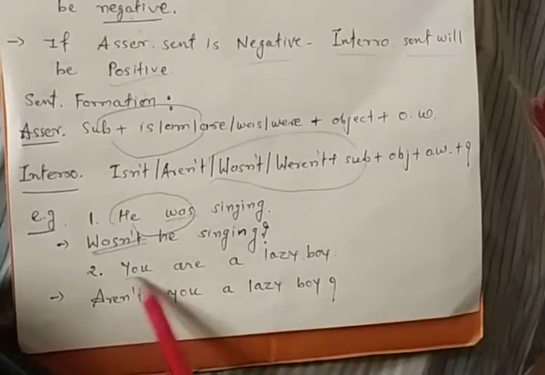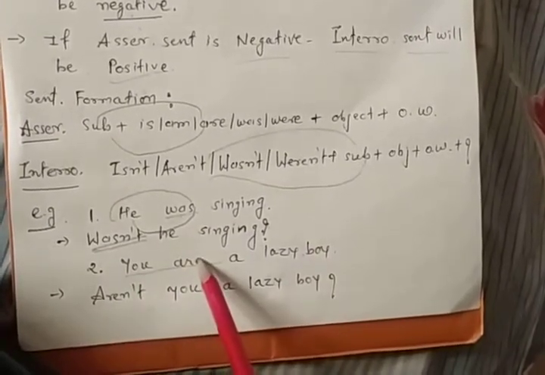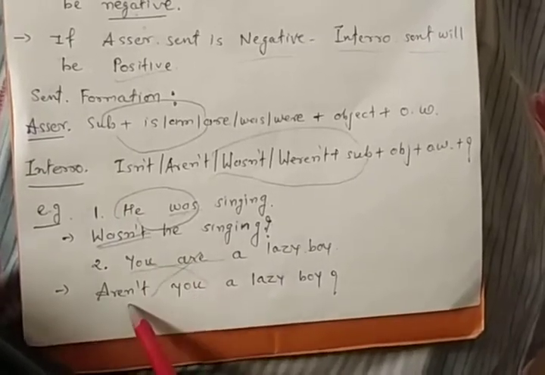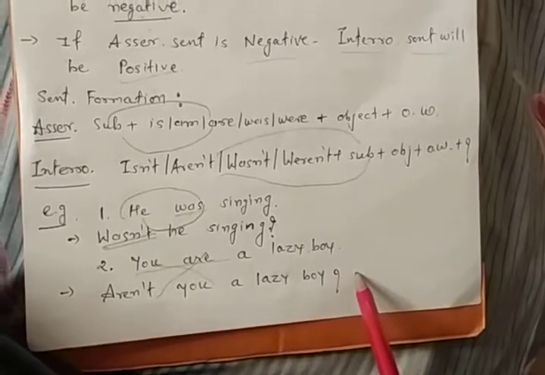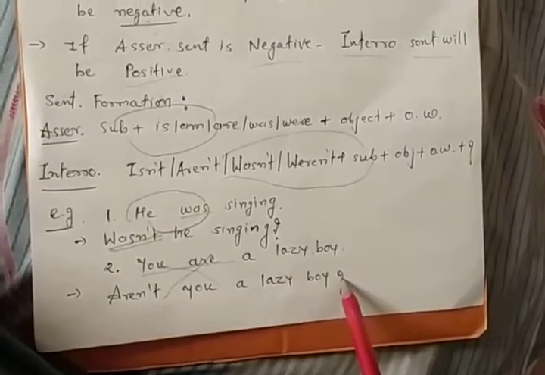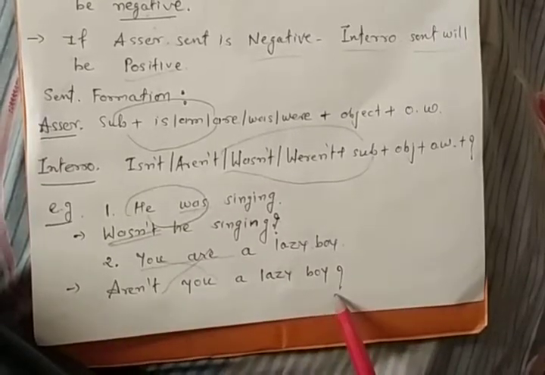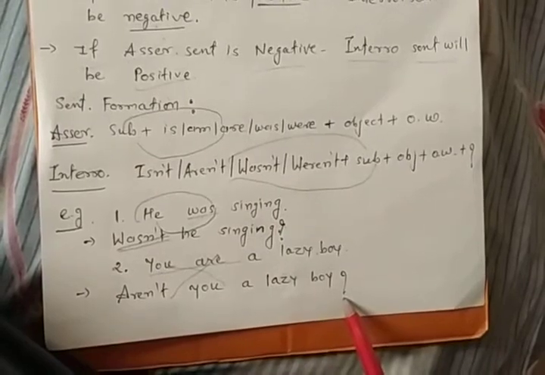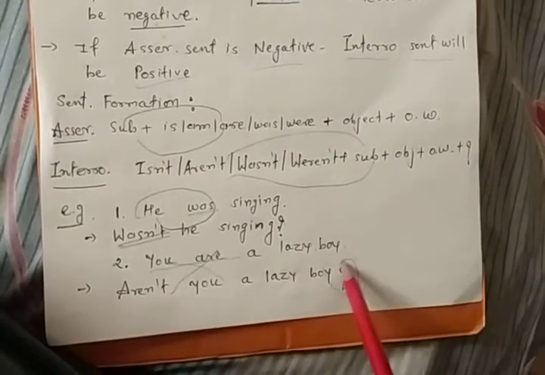Same way, next: you are a lazy boy. The sentence is positive, so we need to change are to aren't, and you comes after it. So, aren't you a lazy boy? This is the answer. Please remember, an interrogative sentence must have a question mark.